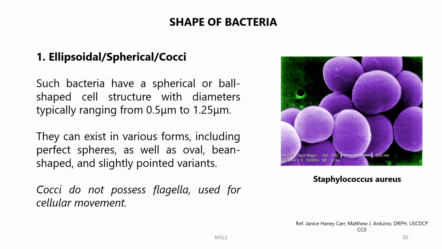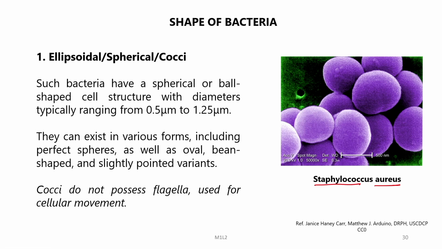Ellipsoidal, spherical or cocci. So you can see from this figure that they are spherical or globular, and you can very well compare their sizes with this scale, which stands for around 500 nanometer, and this is one species Staphylococcus aureus. This would have been in italics or it should have been underlined as per the binomial nomenclature.